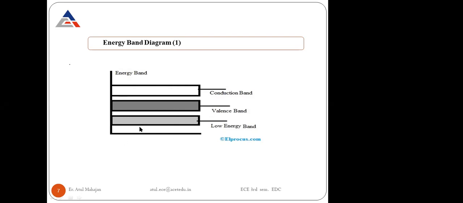The low energy band means this band is at a quite low energy and is not capable of providing energy to the higher bands. So it is a low energy band, and the valence band is full of electrons. At room temperature, the valence band is full and the conduction band is completely empty. That is in the case of intrinsic semiconductors, and in the case of extrinsic ones, there is some conductivity value, but not so high.